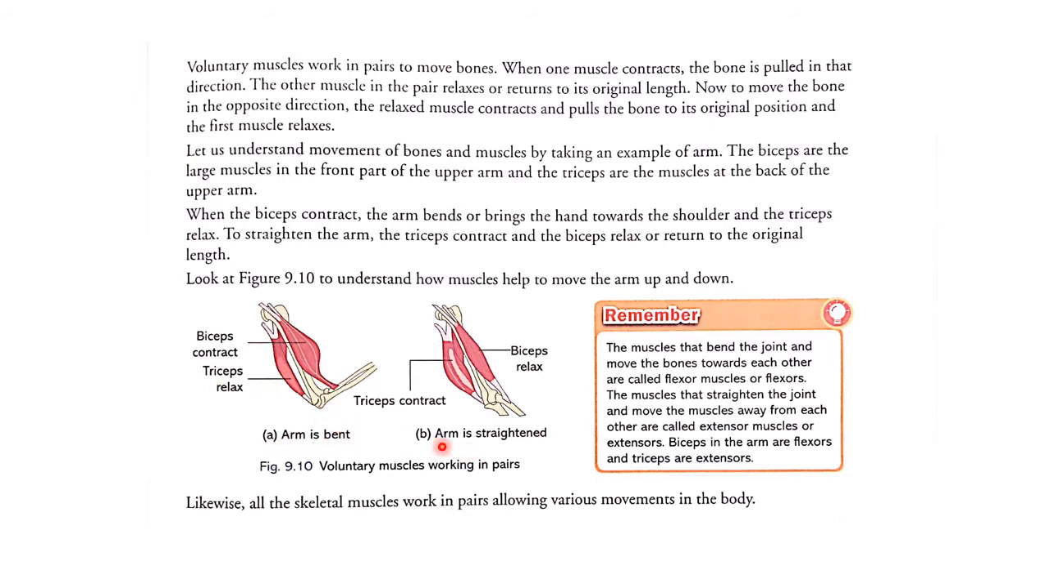When the arm is bent, the arm is strengthened. Voluntary muscles work in pairs. Likewise, all the skeletal muscles work in pairs, allowing various movements in the body. So, like these muscles, our skeleton also works in pairs, allowing various movements in the body.